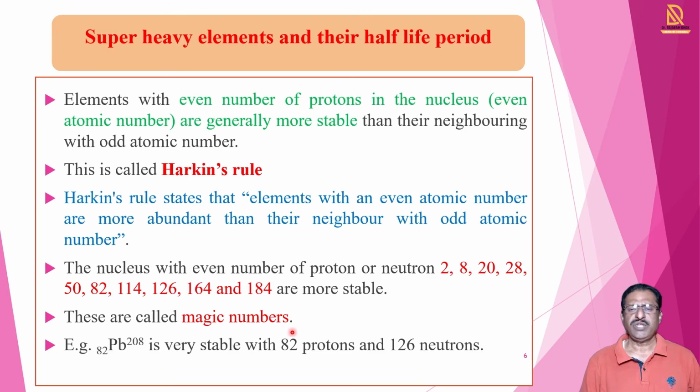For that purpose, we take one example, Pb-208 with atomic number 82. It is very stable with 82 protons and 126 neutrons. Such observations are also seen in other elements which have even numbers of protons and neutrons.